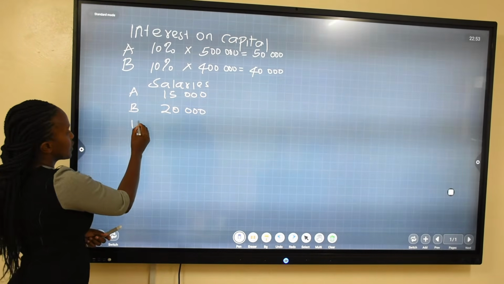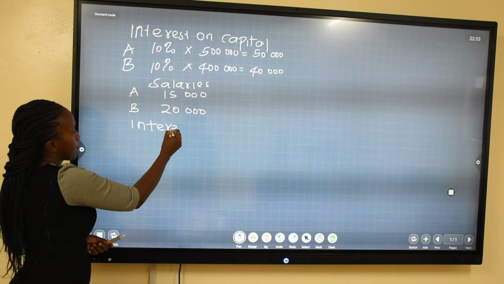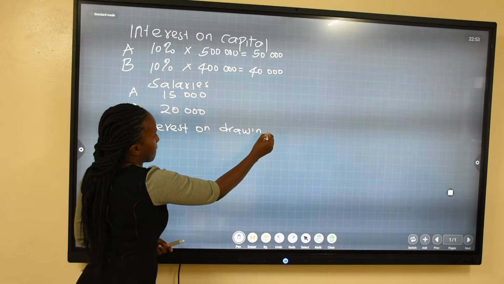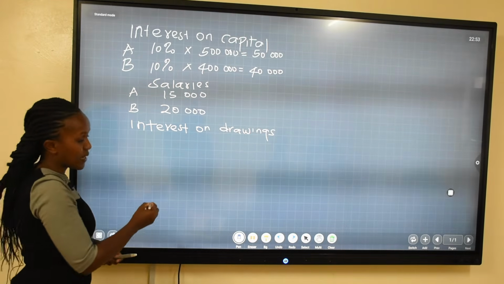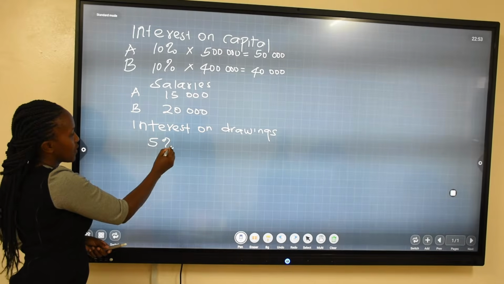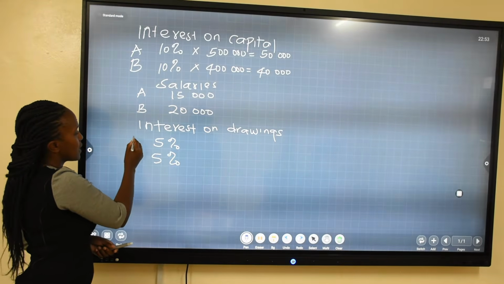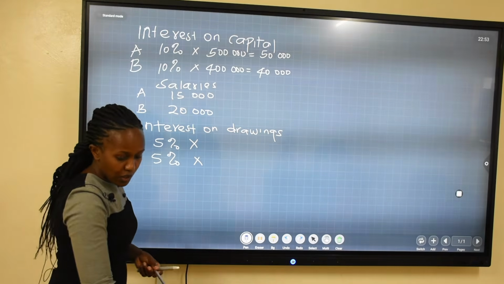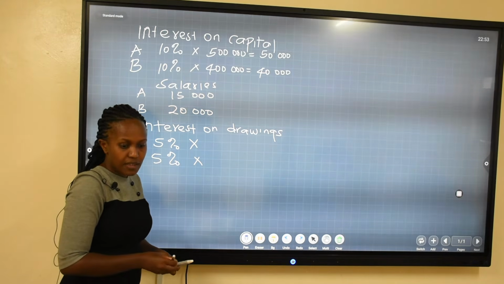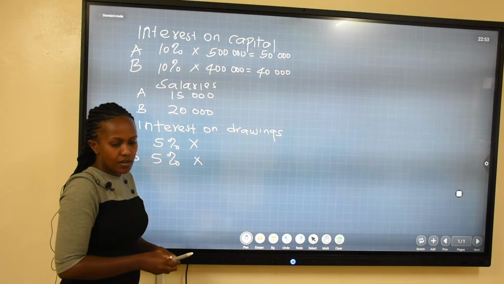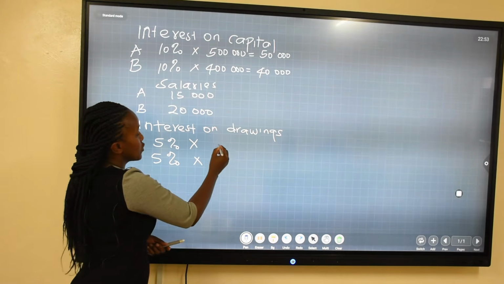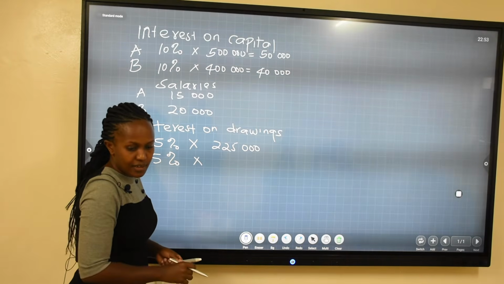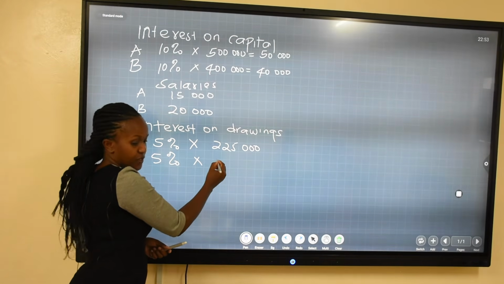So interest on drawings, we are going to compute. It is going to be 5% multiplied by the drawing amount. So the drawing is that Apex has withdrawn 225,000, while Blair has withdrawn 215,000.